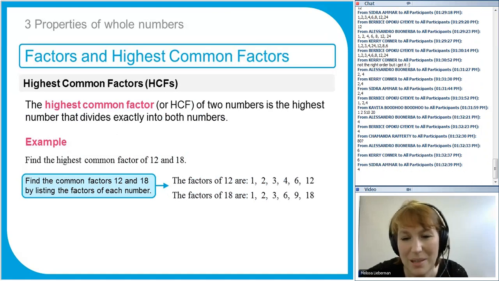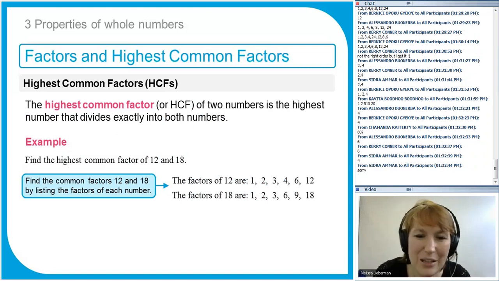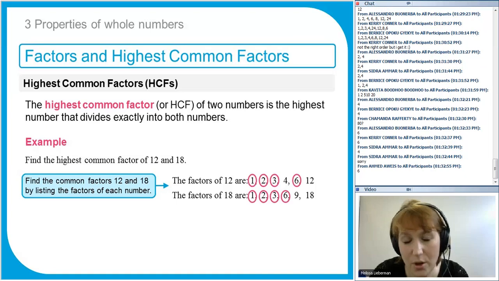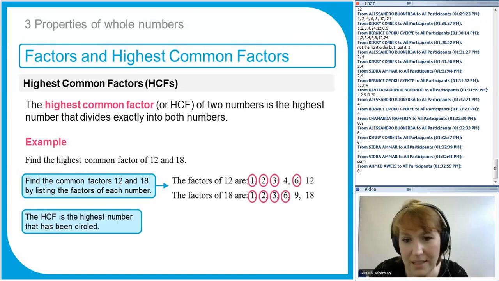Chamandra, be careful, it's easy at the beginning to mix up lowest common multiples and highest common factors. Highest common factor is the number that divides into both numbers. So the highest common factor will be the highest number that's in both those lists, which is, there's all of the common factors, highest common factor, 6.